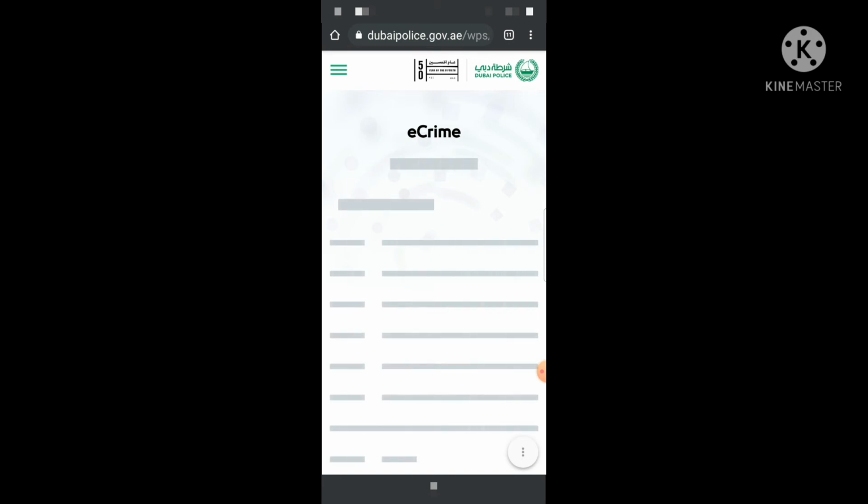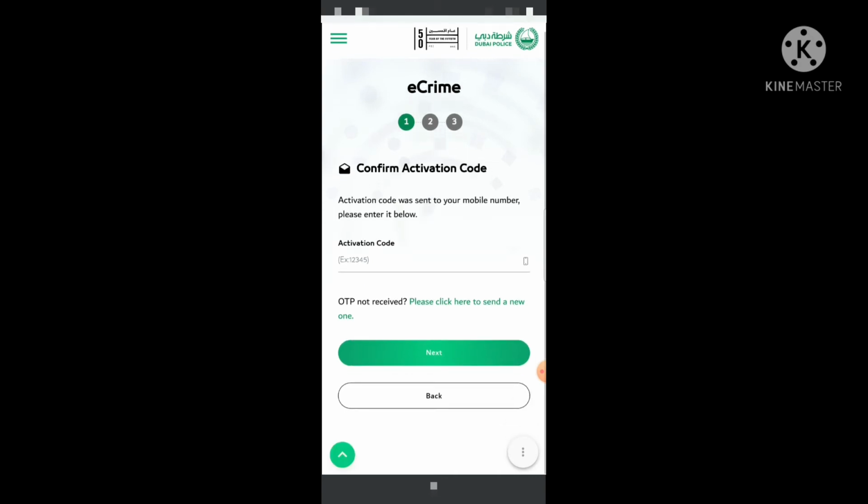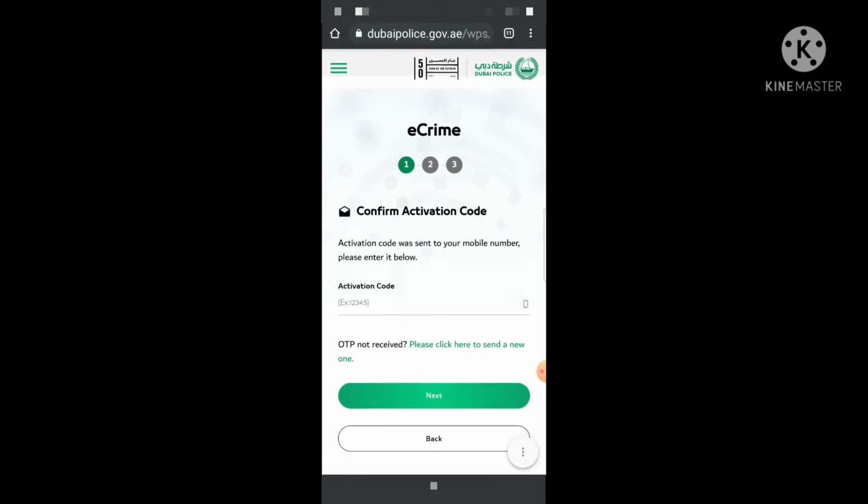Here you have to write your number, and you will receive an activation code. But right now I do not have the OTP, because I am not going to submit any complaint, because this is sensitive. I am teaching you just for learning purposes.